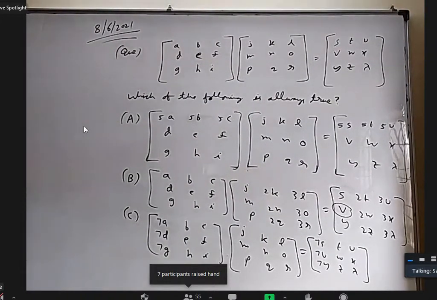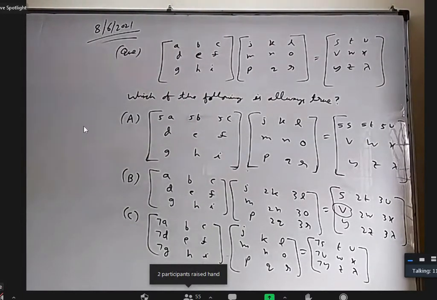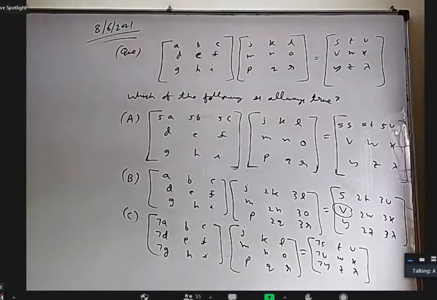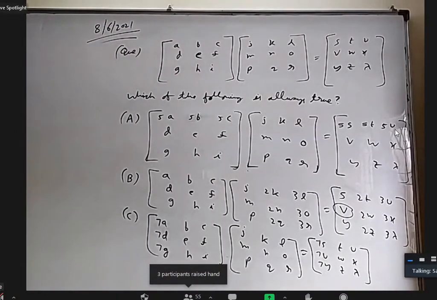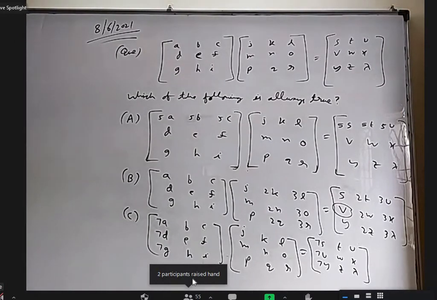Now, anybody want to say all three are correct? A, B, C, all three are correct, sir. Dheeraj, sir. Yes, sir. Dheeraj. Venkat, sir. All right. Okay, fine. Those who said A, B are correct, C is wrong. Anybody want to give an explanation why C is wrong?